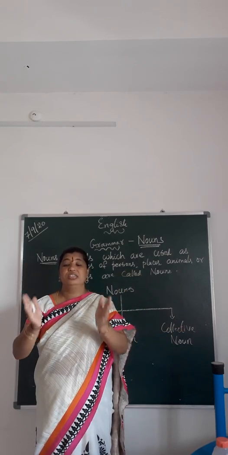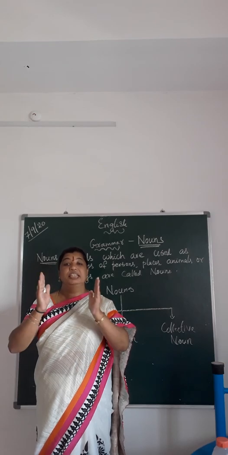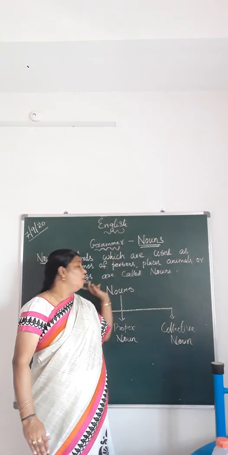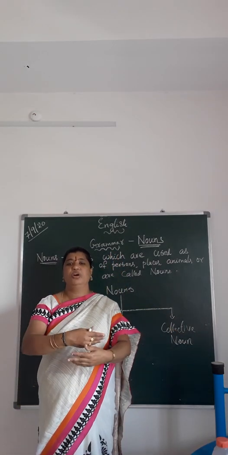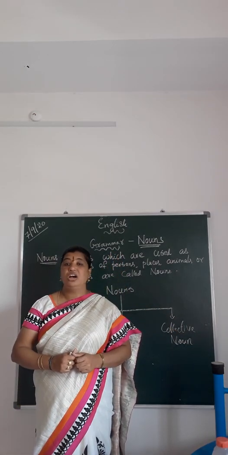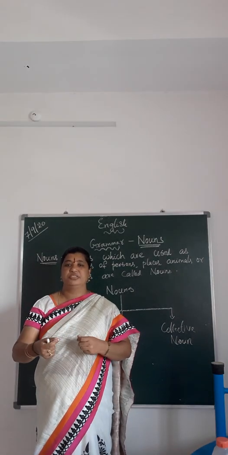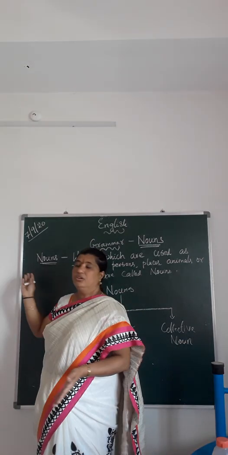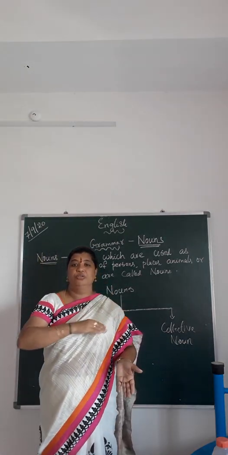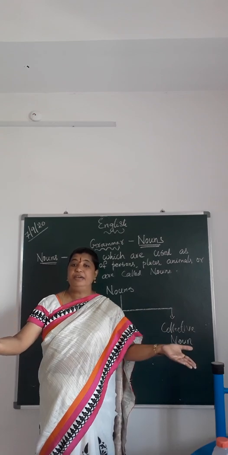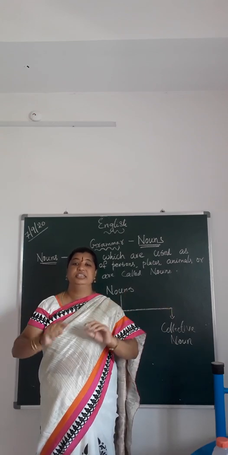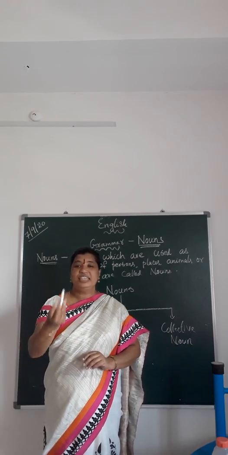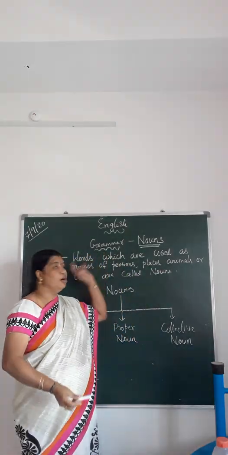When you come across the names of animals, that becomes a noun. Or a thing. Things are what we see around us, the objects. Any object, a table, a fan, a green board, door, window, chair, dining table, cupboard, chalk, all these are things. So these form the noun.